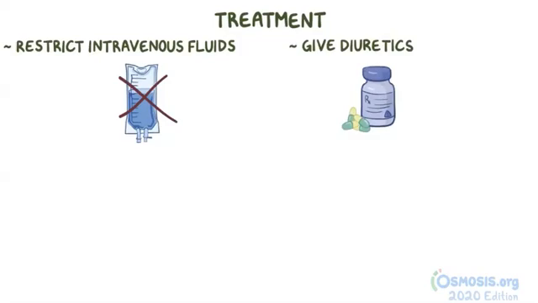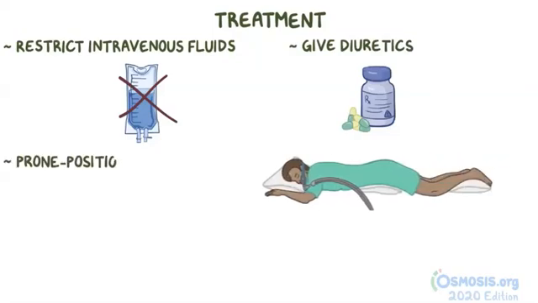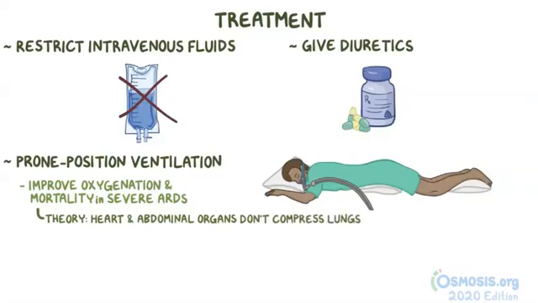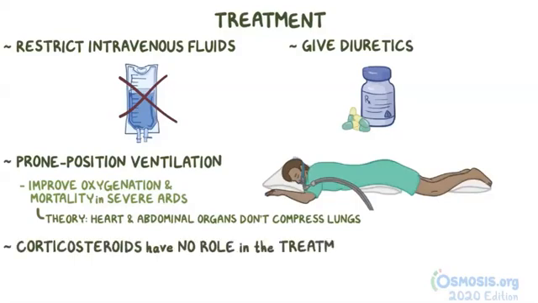Finally, when you think of mechanical ventilation, you picture an intubated individual lying supine. Well, flip your thinking and that individual. Prone position ventilation has been shown to improve oxygenation and mortality rates in severe ARDS. One theory on why this might work is that the heart and abdominal organs don't compress the lungs as much in the prone position, allowing the lungs more room to expand. Finally, it's worth mentioning that corticosteroids have no role in the treatment of ARDS.